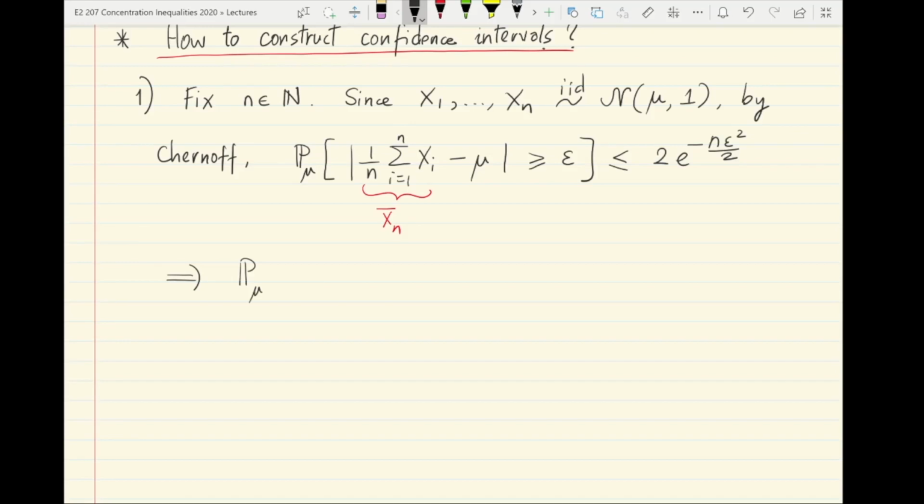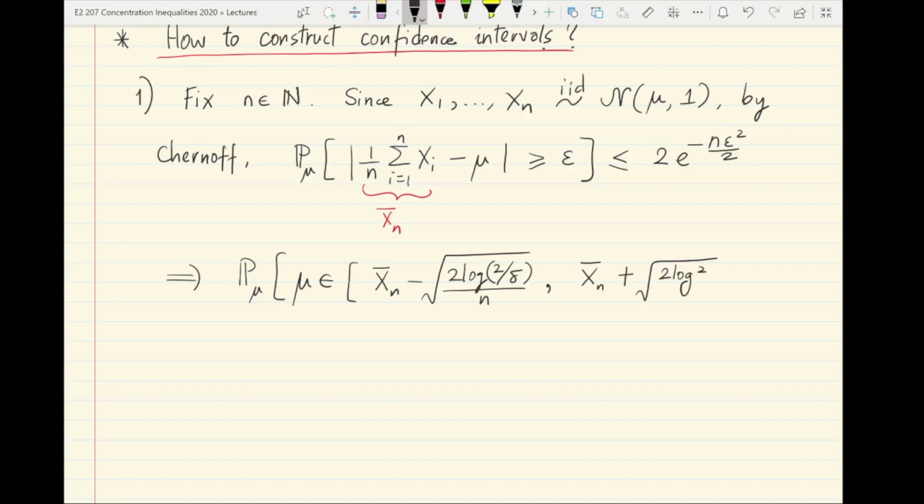The probability that mu belongs to this particular interval, x bar n minus square root of 2 log 2 by delta divided by n, to x bar n plus the same deviation, is at least 1 minus delta. So this holds for any fixed n.